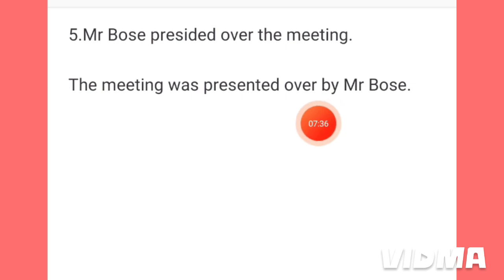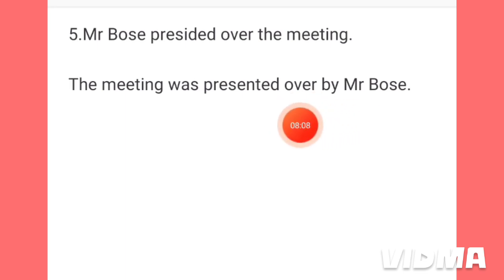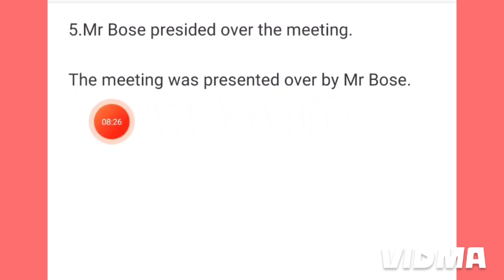Then we have written by. Over and by, we have to use these two prepositions. Many times many students have confusion whether over and by could be written consecutively, but we have to write the two prepositions in this way, over and by. So the entire sentence is, the meeting was presided over by Mr. Bose.